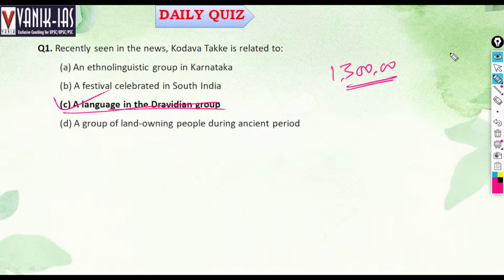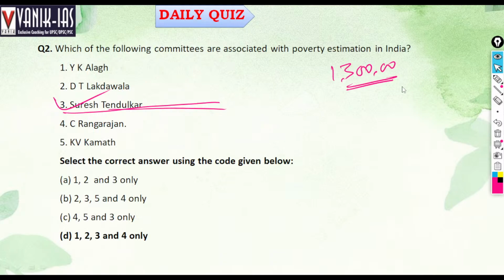Next, which of the following committees are associated with poverty estimation in India? There are various committees with respect to that: the YK Alag committee, Lakdawala committee, Tendulkar committee, then the C Rangarajan committee. There is no such KV Kamath committee. KV Kamath is an economist, but his committee is not related to poverty estimation. So 5 is the wrong answer.